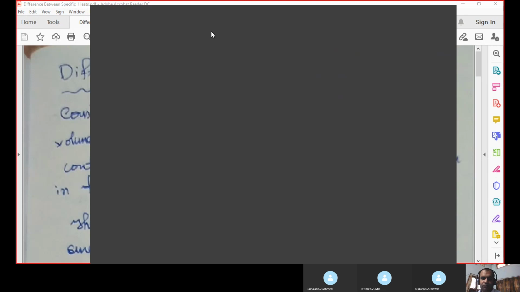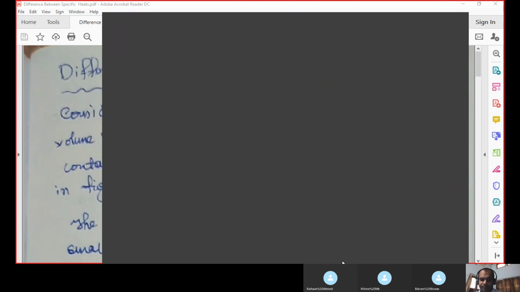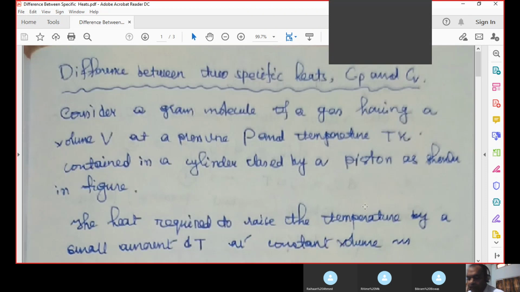So what is gram molecular specific heat? The amount of heat required to raise the temperature of 1 gram molecule or 1 mole of a gas through 1 degree Celsius. That is gram molecular specific heat. So if you have to increase the temperature of 1 mole or 1 gram molecule of a gas by 1 degree Celsius, 1 mole.